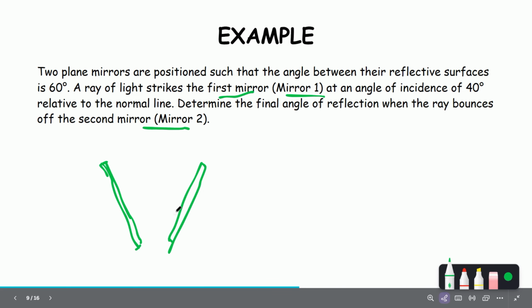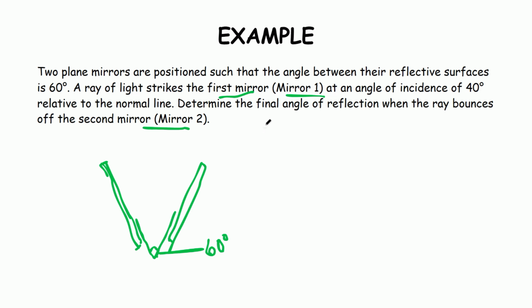And then we can have here our 60 degrees. This is our 60 degrees. And then a ray of light strikes the first mirror. So we have light hitting it at an angle of incidence of 40 degrees. So we can draw here our normal line. If we rotate it, the normal would look different, but this is just so we can visualize the 60 degrees.